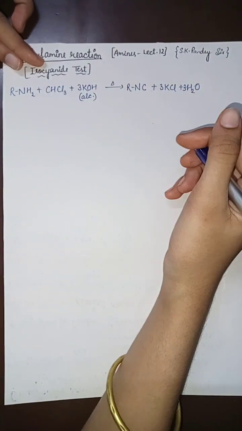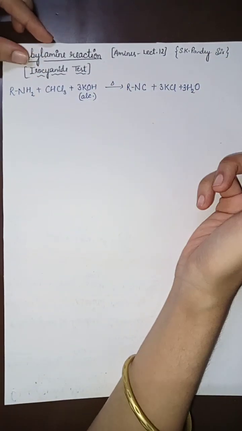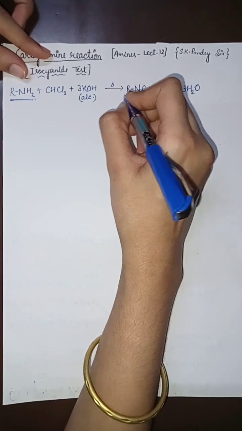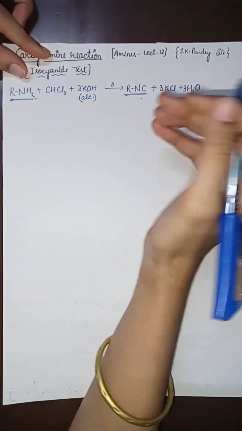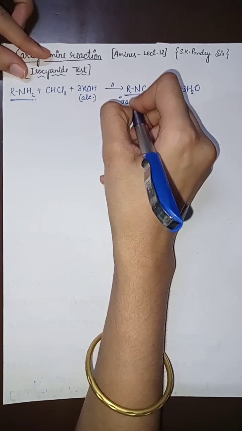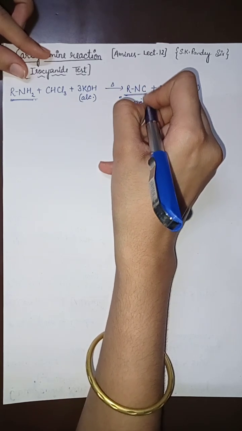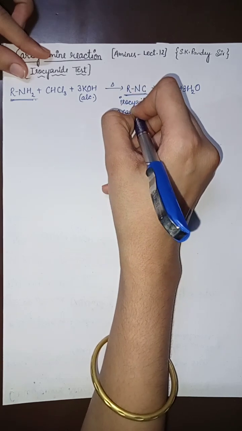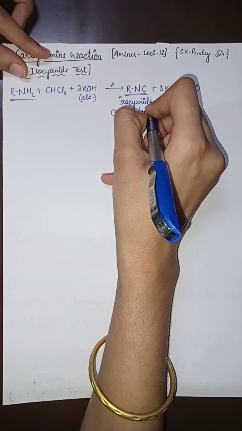So this is the overall reaction of isocyanide test. This is the primary amine and this is the isocyanide, also known as carbylamine, so formed.